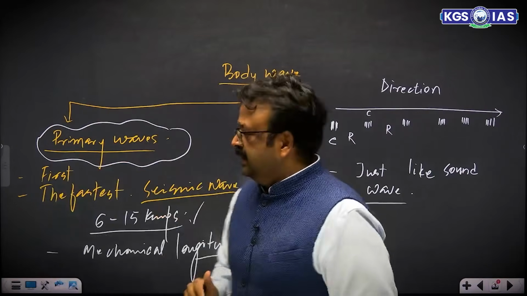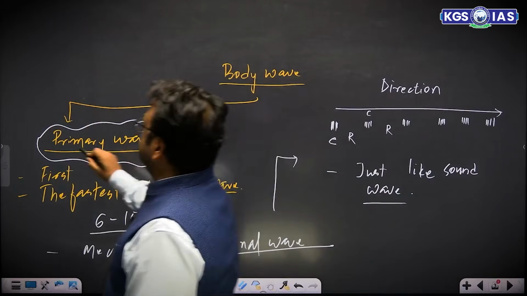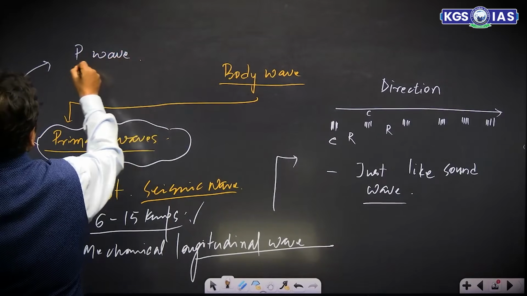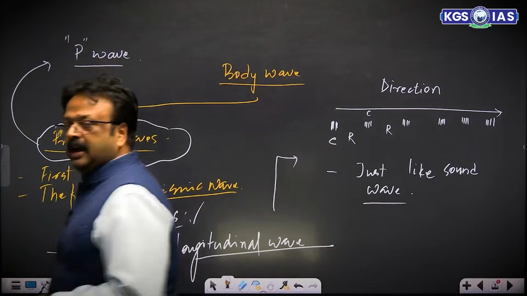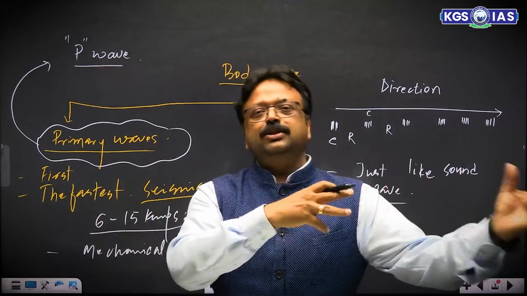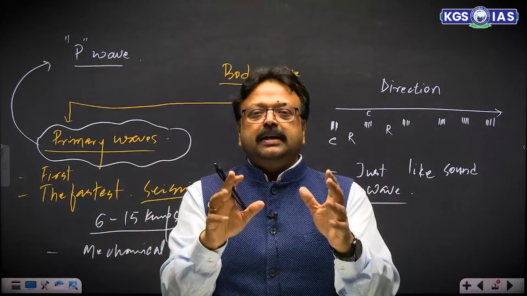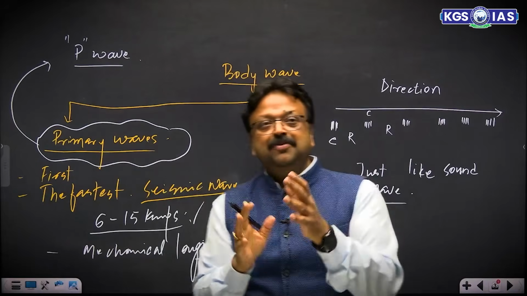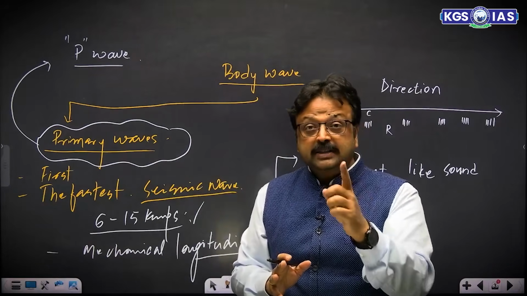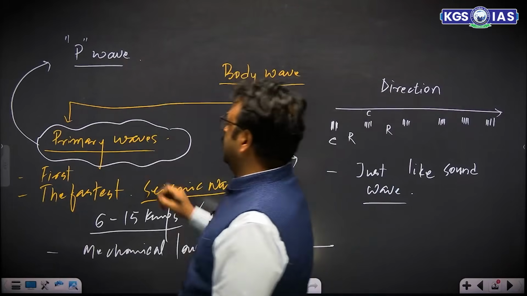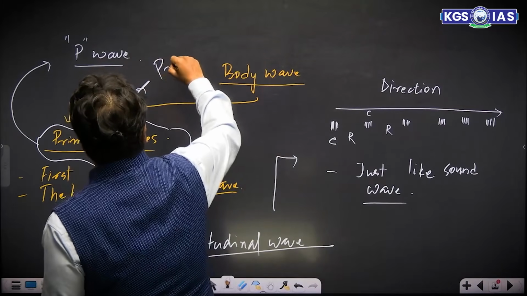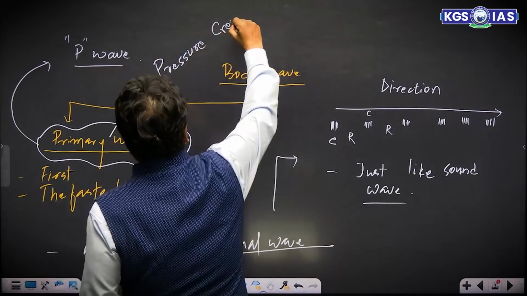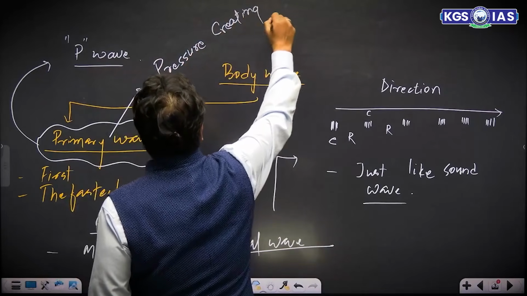This primary wave is also called the P wave. Normally you might have the idea that the P stands for primary, but that idea is not correct. It is called the P wave because it is a pressure creating wave.